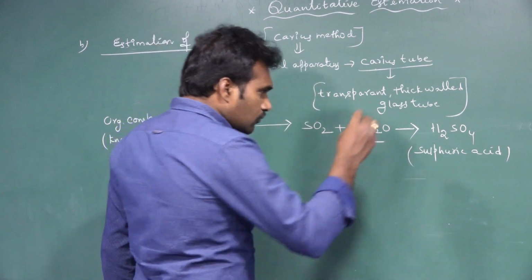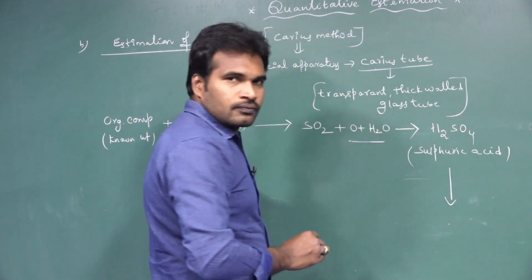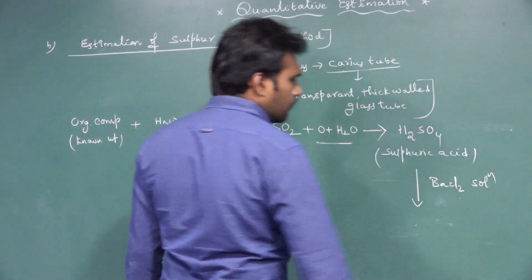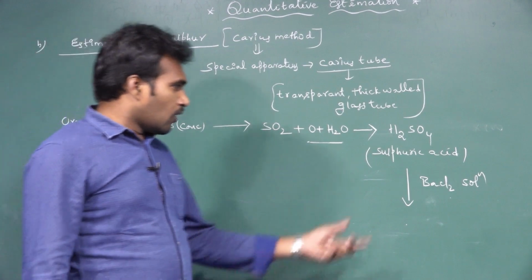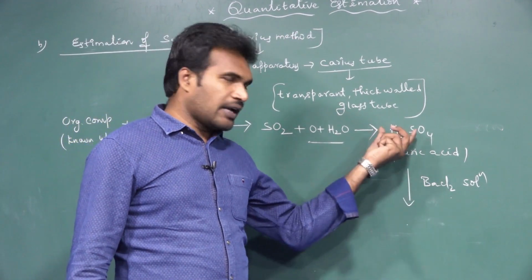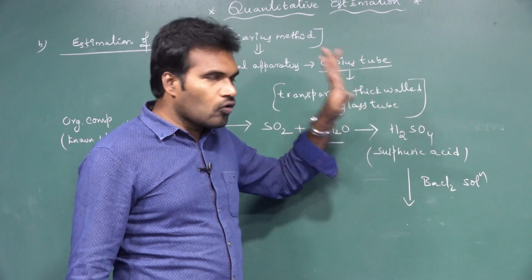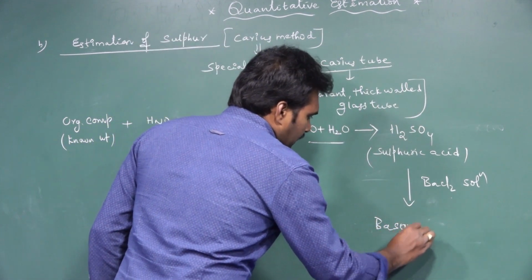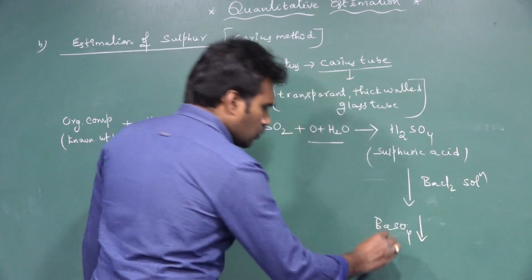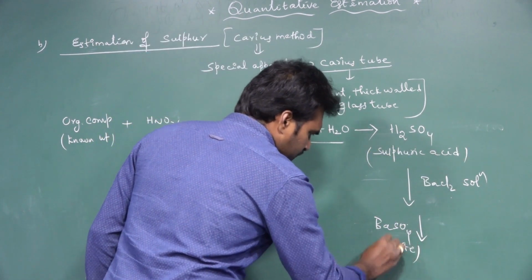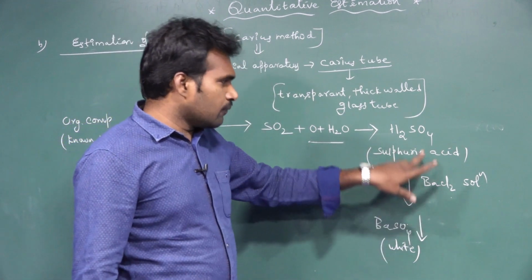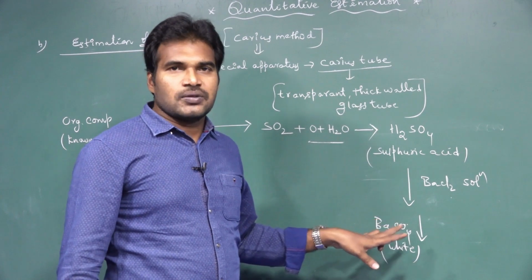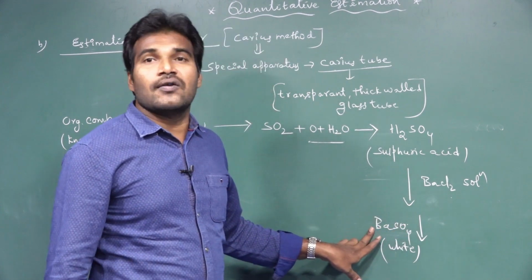Now to this sulfuric acid, if you add barium chloride solution, the barium ion reacts with the sulfate ion, and we get barium sulfate precipitate. This is a white colored precipitate. Immediately the barium ion and sulfate ion join together and form a white precipitate called barium sulfate.